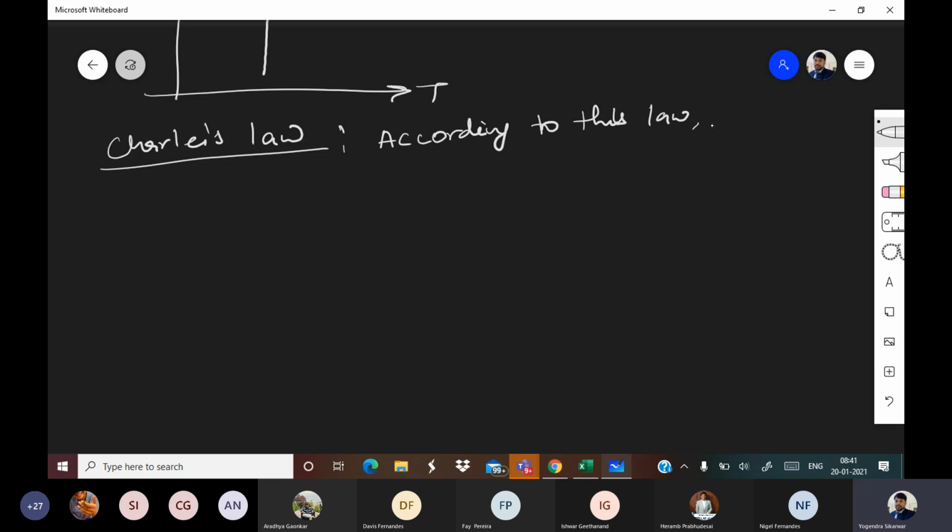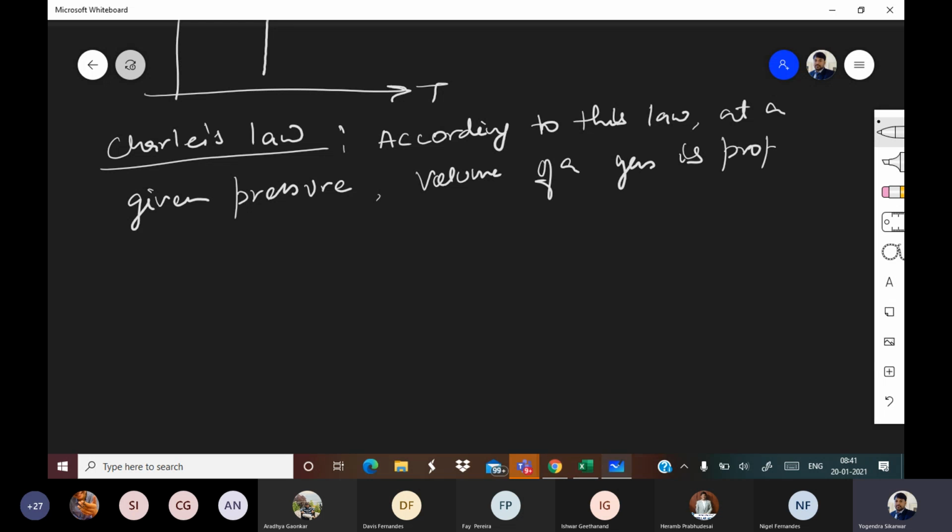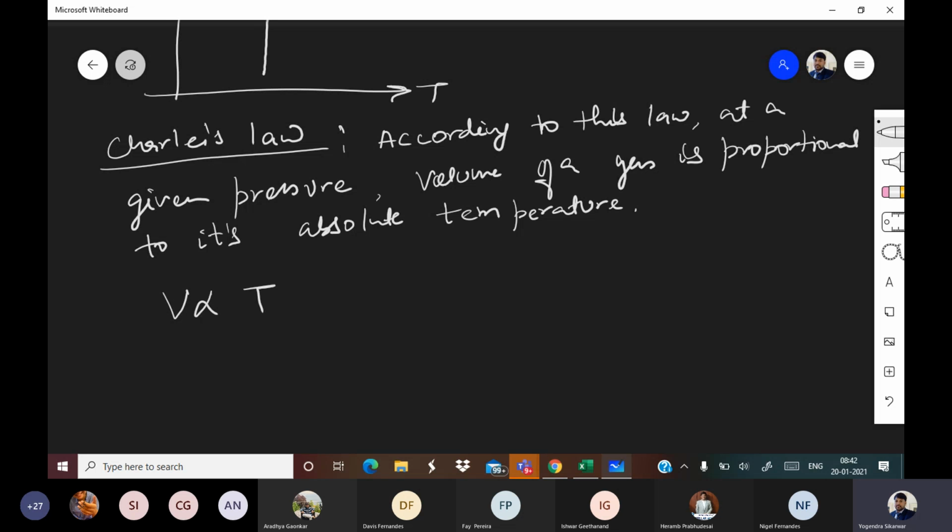So according to this law, at a given pressure, that means you are maintaining pressure as constant, the volume of a gas is proportional to its absolute temperature. So here V is proportional to T.